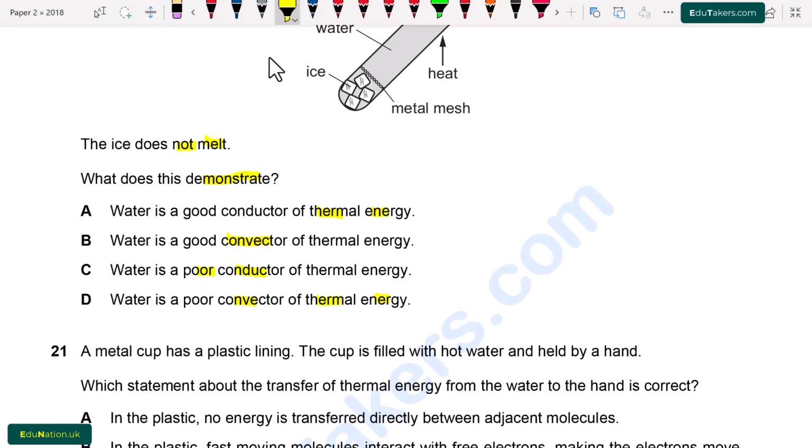So if the water conducts thermal energy, then the heat energy should be transferred from one part to another and the ice cube should melt. In this case, the ice does not melt, which means that the heat energy does not transfer here. So water is a poor conductor of thermal energy. Option C is correct.